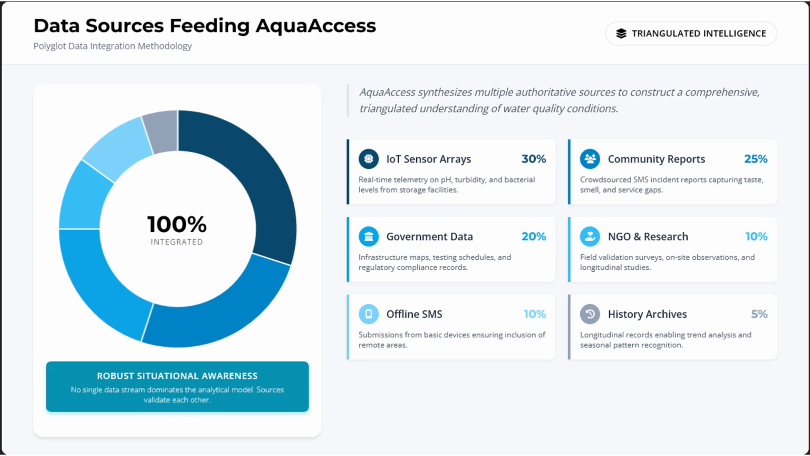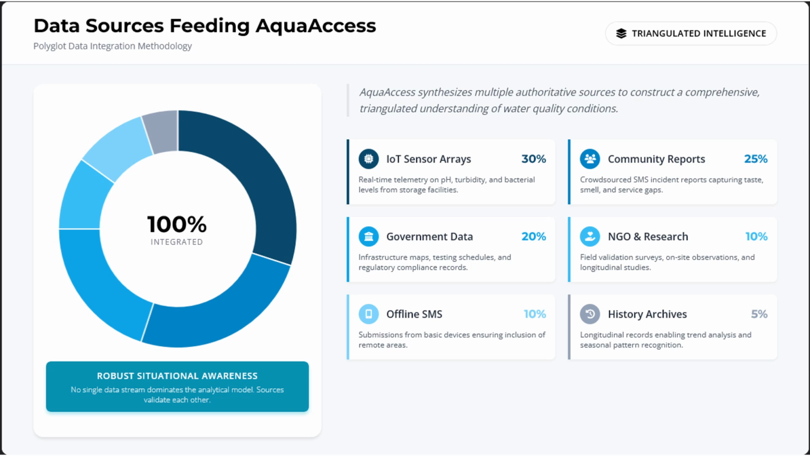AquaAccess uses a polyglot data integration model that combines several independent sources to create a complete picture of water conditions. Sensor arrays provide real-time measurements of pH and turbidity. Community members add crowdsourced reports through SMS when they notice contamination or service interruption. Government data from the Ministry of Water Resources provides infrastructure maps, testing records, and maintenance information. NGOs and research partners contribute field observations, while offline SMS inputs ensure participation from communities with limited connectivity. Historical archives help identify trends over time.